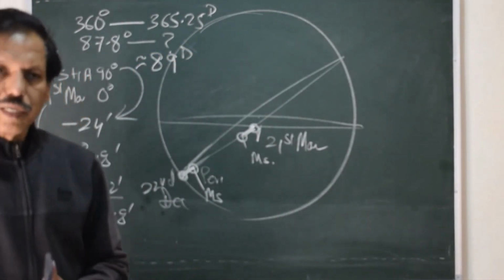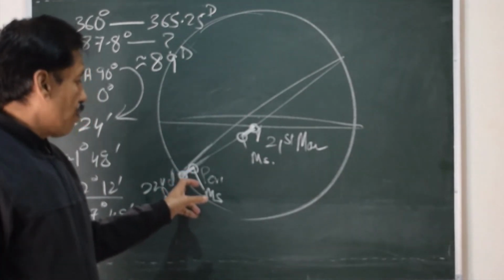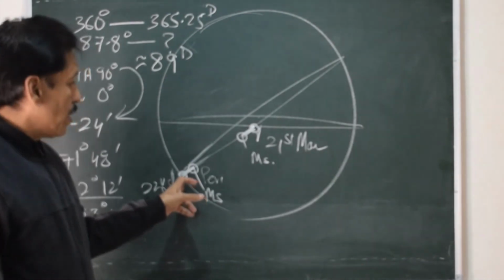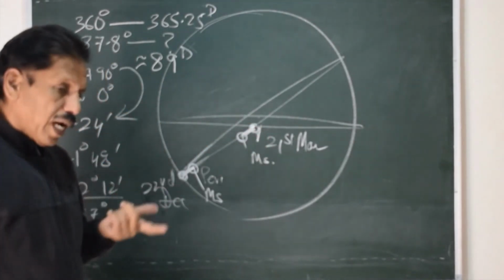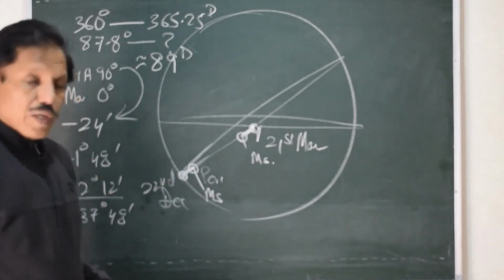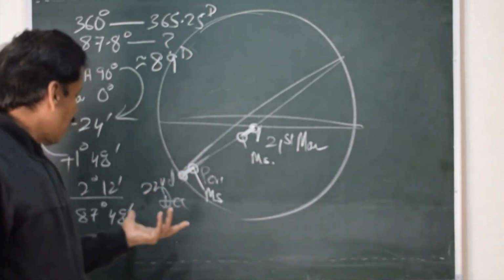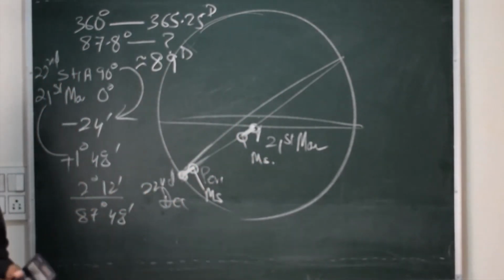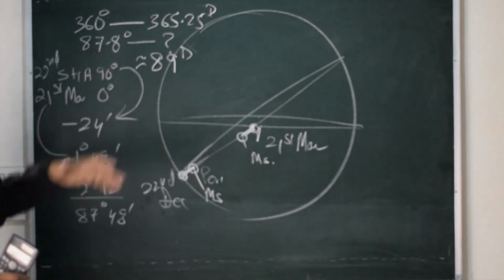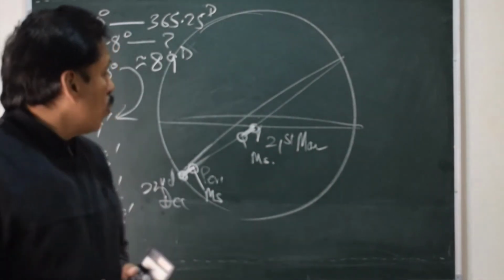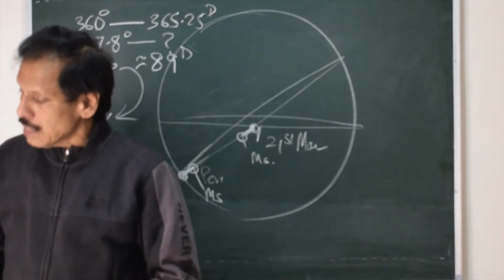So basically, although we want to find out how much time the true sun takes from this point of maximum declination south till this point of equinox, our time is calculated not by the true sun, it is calculated by the mean sun. Mean sun is traveling about 2.2 degrees less than 90 degrees. So to move about 87.8 degrees, the mean sun will take 89 days. That's why the duration of winter is 89 days.